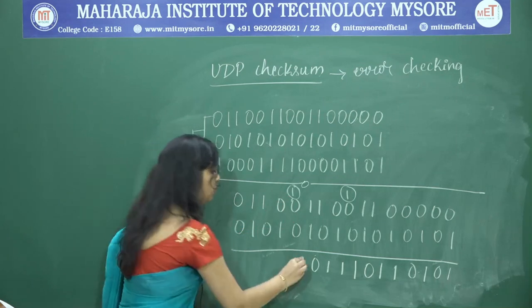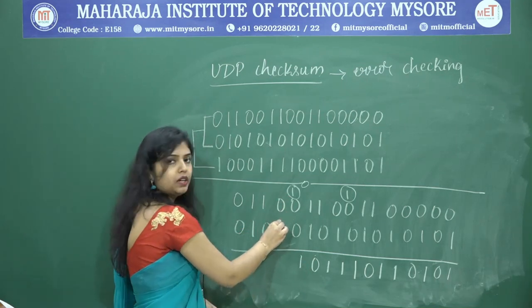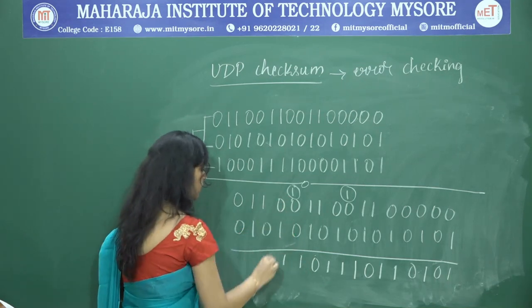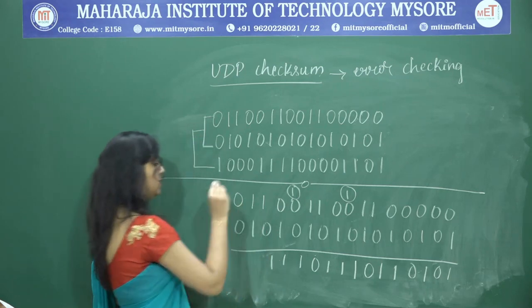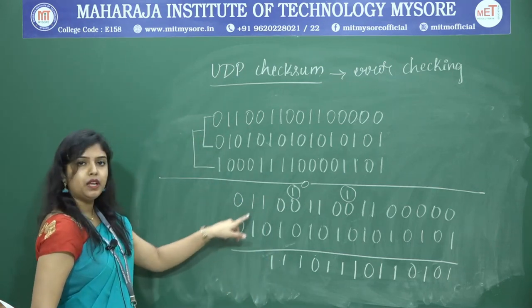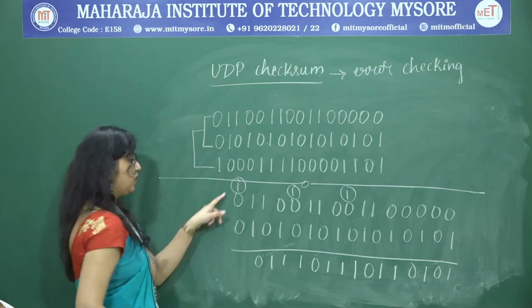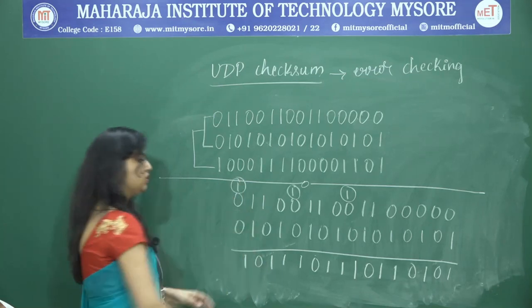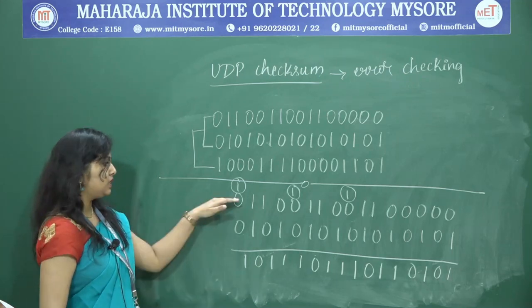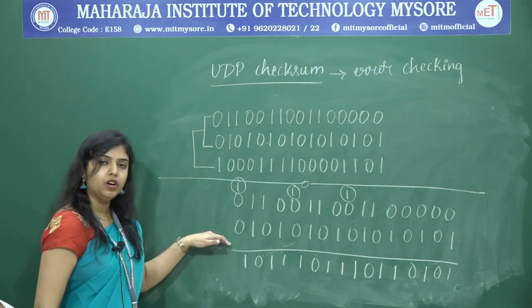Next 1 0 0, 1, 0 plus 1, 1, 1 plus 0, 1, here 1 plus 1, sum 0, carry 1, 1 0 0, 1. So, this is the sum of these two 16-bit words.